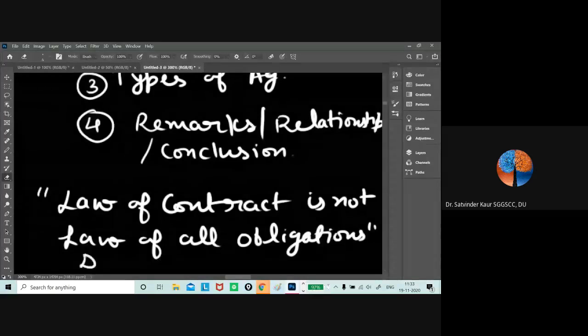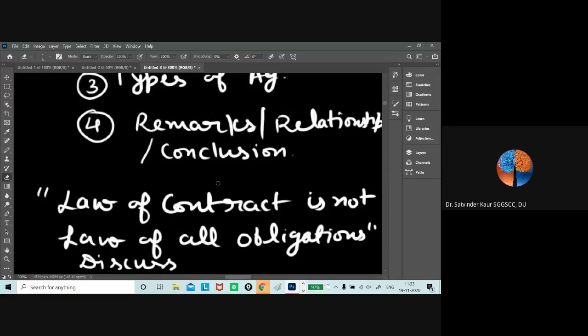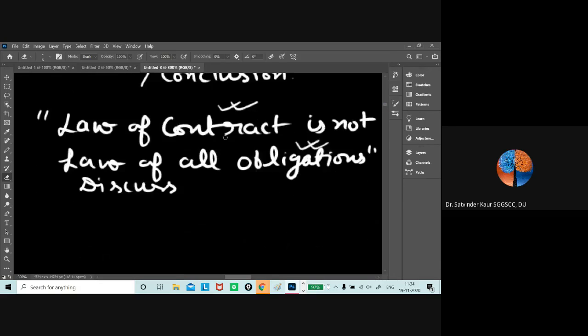Discuss. This will again have the same concept: we have to explain the term contract, we have to explain the term obligations as social obligation and legal obligation, and understand that only that part of obligation which is legal, which is recognized by law, will result in the contract.